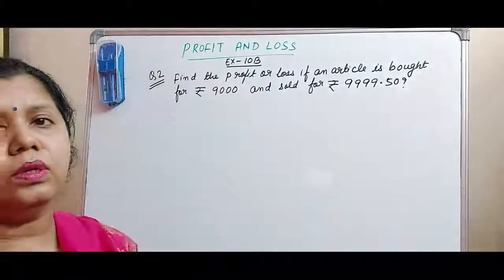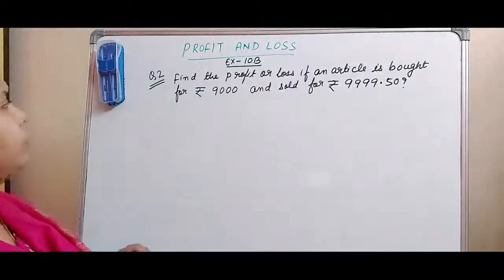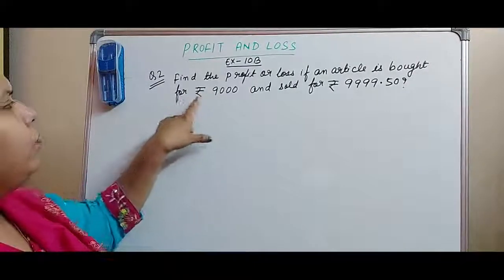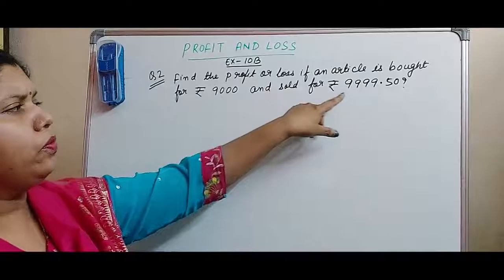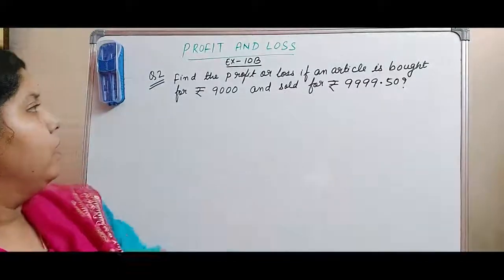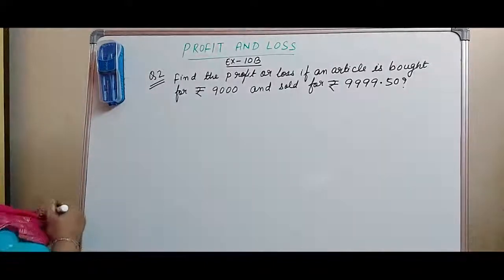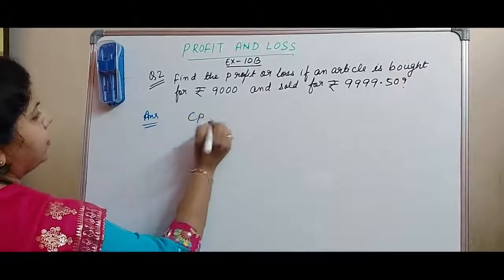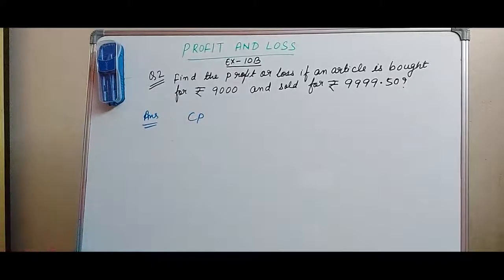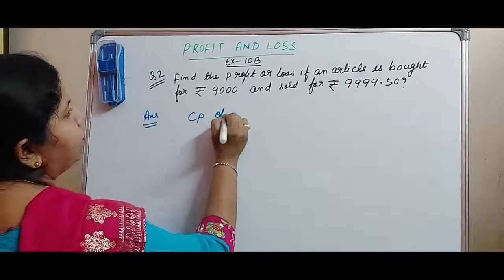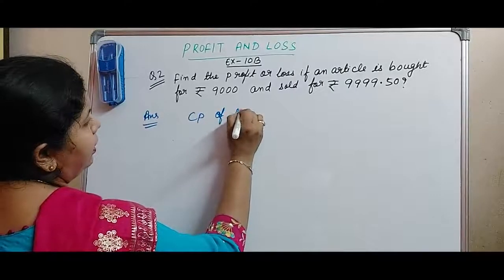Now come to exercise 10b. We are doing question number 2 here. Find the profit or loss if an article is bought for rupees 9,000 and sold for rupees 9,999.50. So first of all, you will write what is the cost price of this article. So cost price, we will use CP, the short form of cost price.